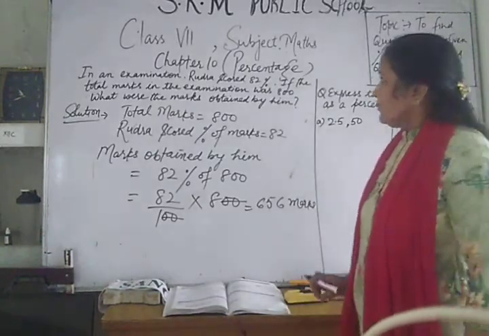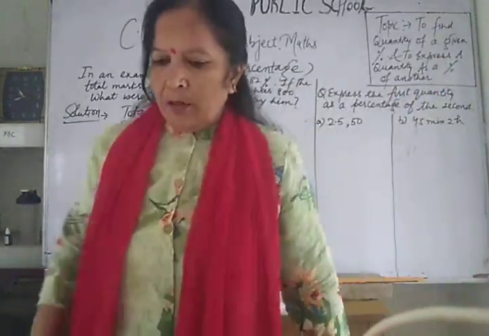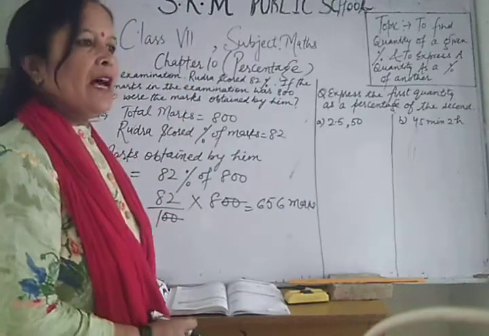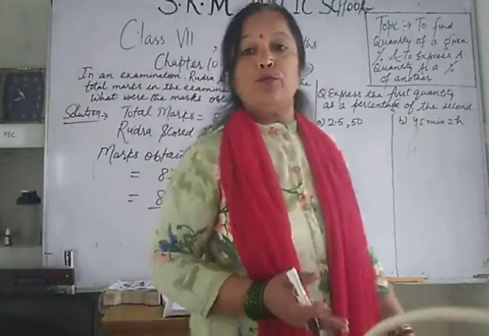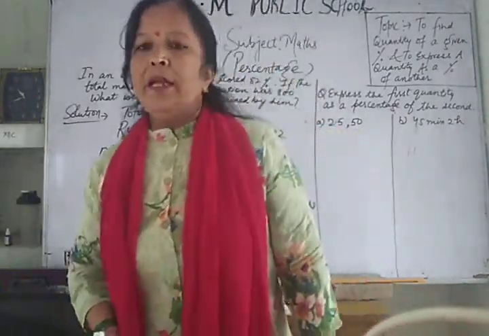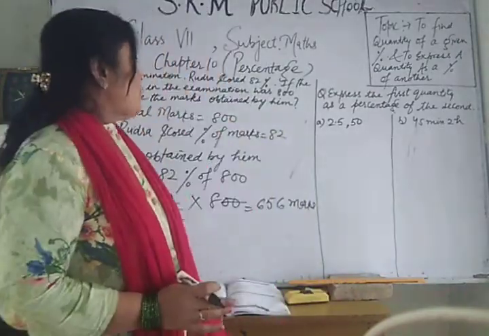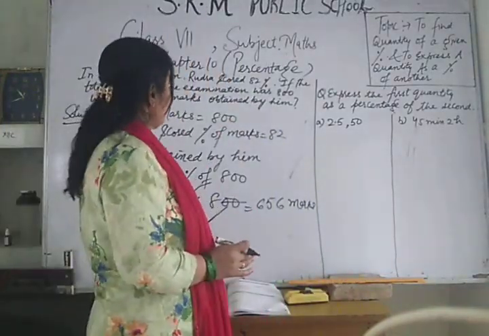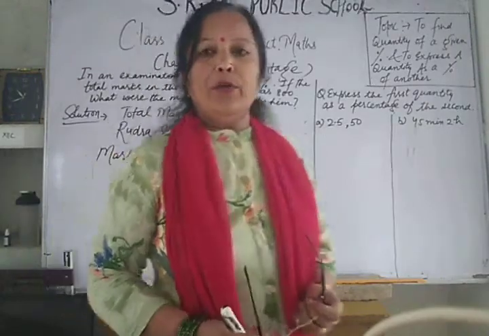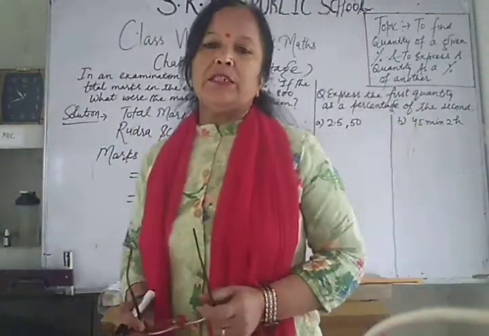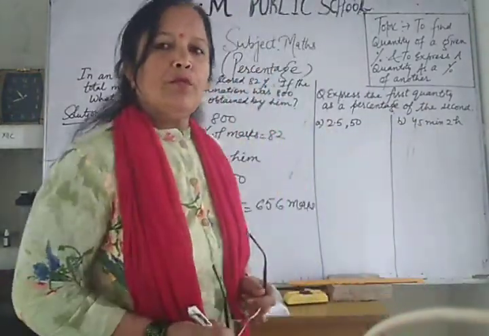Okay. Now, whenever some problems are based on finding the percentage, then what to do? Suppose you get 50 marks out of 80.